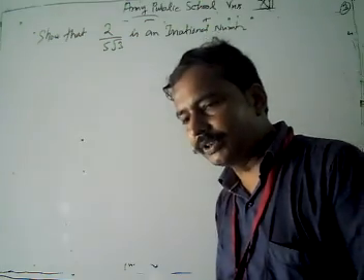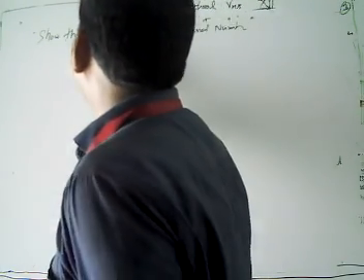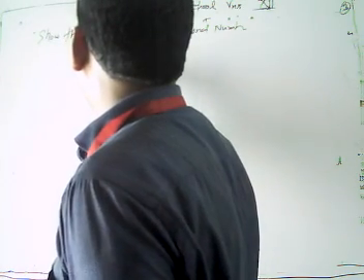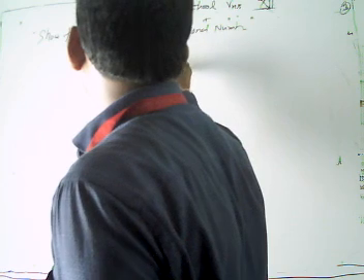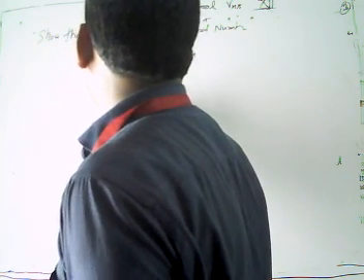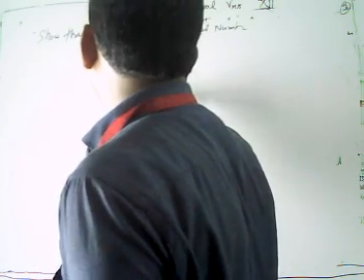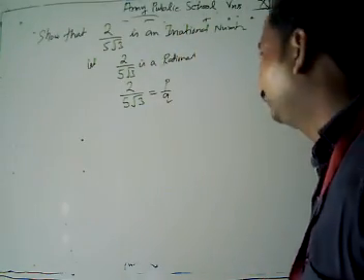Again we are going to suppose that it's a rational number. Let 2 upon 5 root 3 be rational, then 2 upon 5 root 3 is equal to some p by q, because it's a rational number.